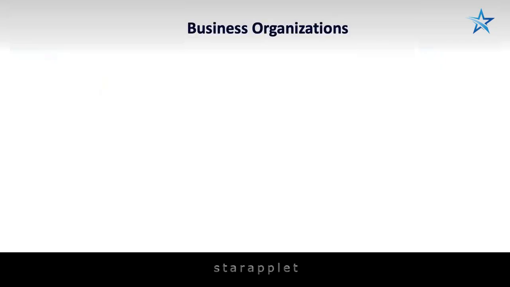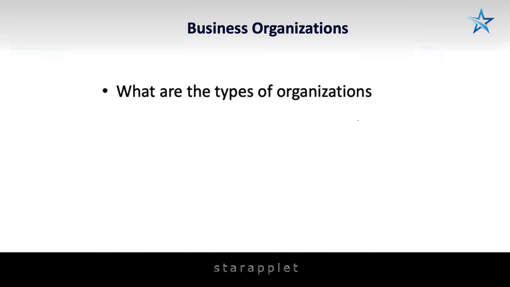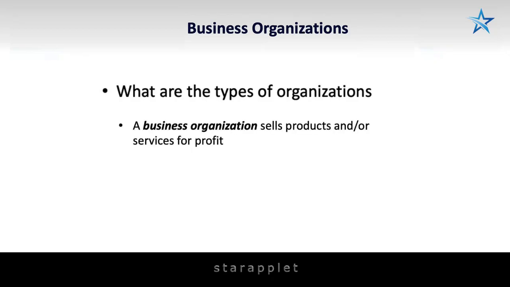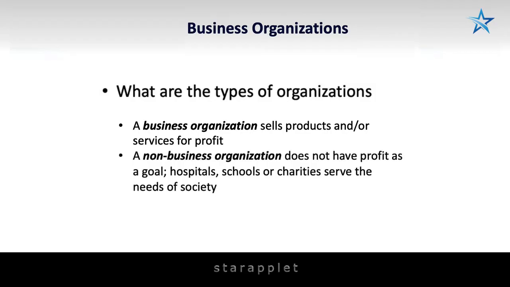Business organizations. What are the types of organizations? Organizations typically fall into one of two categories: business and non-business. A business organization sells products and/or services for profit, whereas a non-business organization does not have profit as a goal. Examples include hospitals, schools, charities, and other organizations that serve the needs of society.